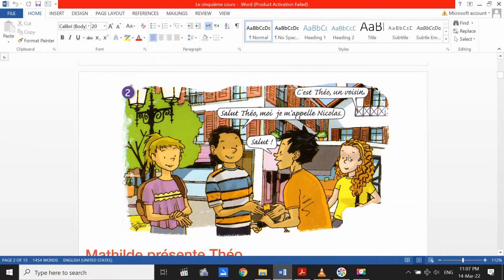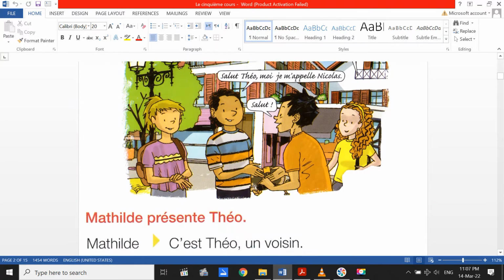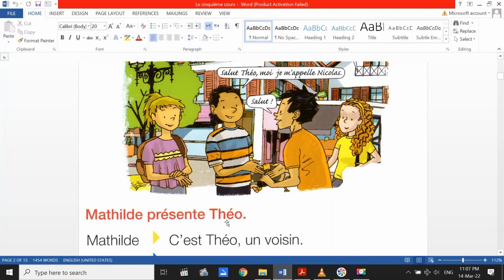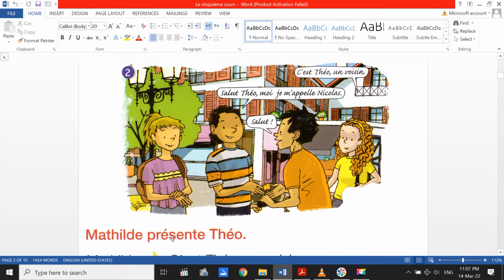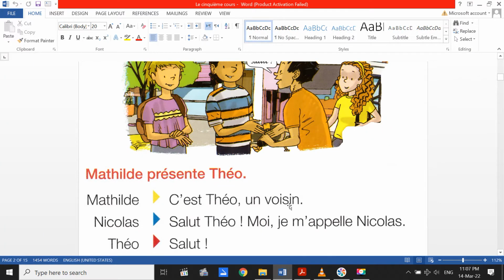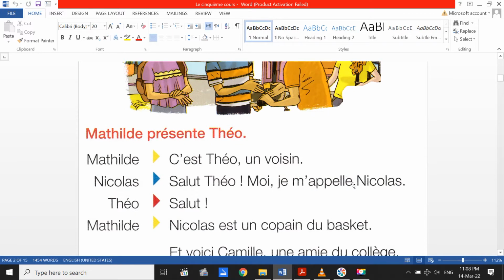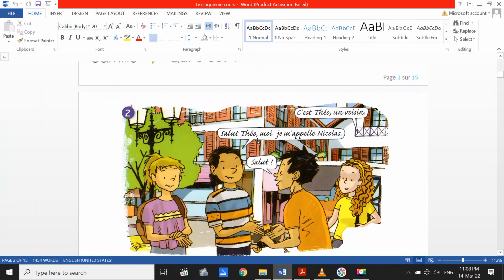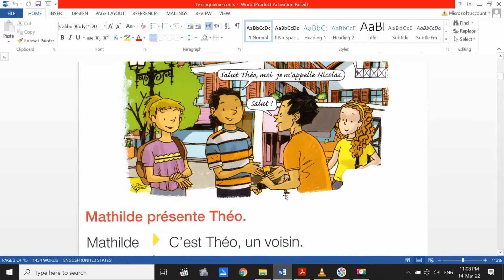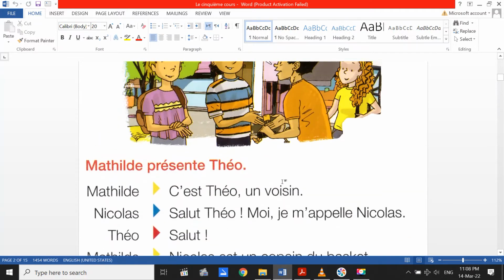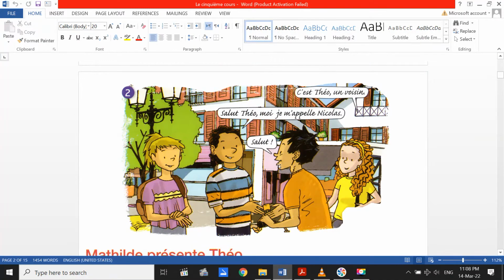Donc, situation numéro 2, the same thing between friends. Mathilde présente Theo. Mathilde is presenting, here is Mathilde. And she said, c'est Theo, un voisin, a neighbor. Here is Theo, or this is Theo, un voisin. Donc, Nicolas said, salut Theo, moi je m'appelle Nicolas. Hi Theo, my name is Nicolas. And the other guy, Theo, said, salut. Here he said salut, hi.